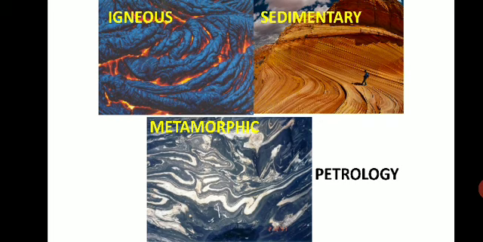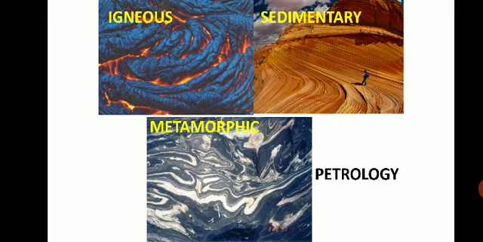These changes take place because of the high temperature and pressure inside the earth, which lead to a change in the properties of the rock. The newly formed rocks are called metamorphic rocks.